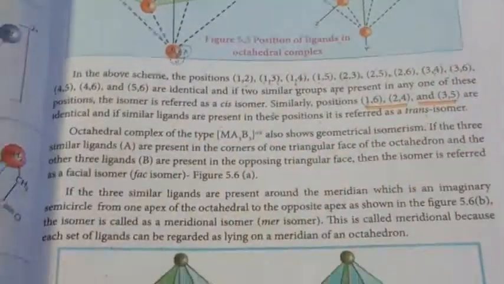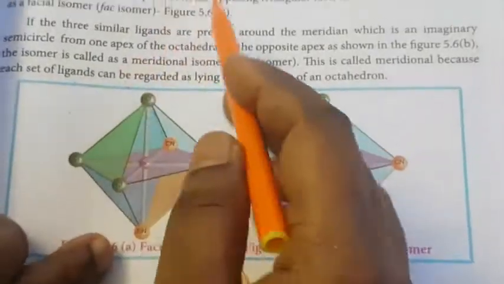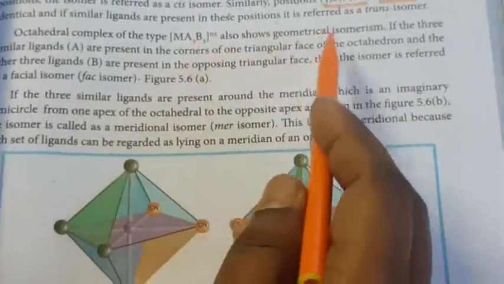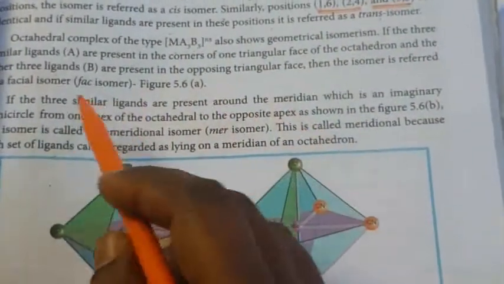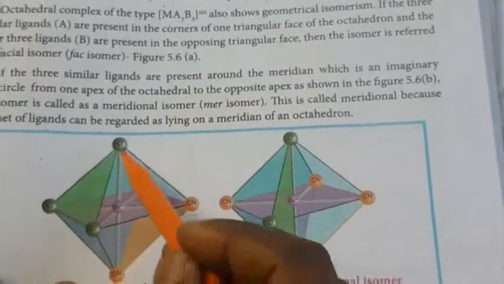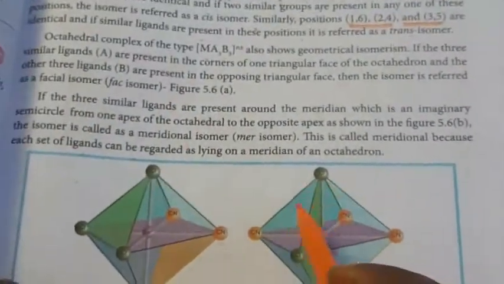Another one is the octahedral complex MA3B3. This is also geometrical isomerism, with three similar ligands of A and three of B. So here we have the three similar ligands.